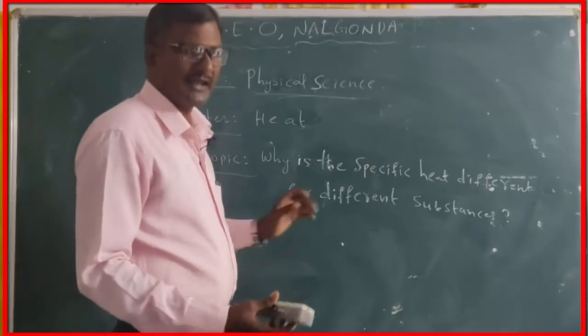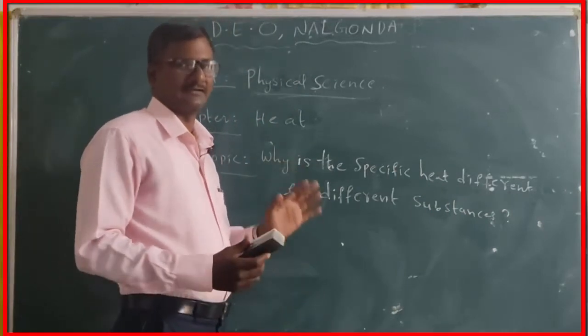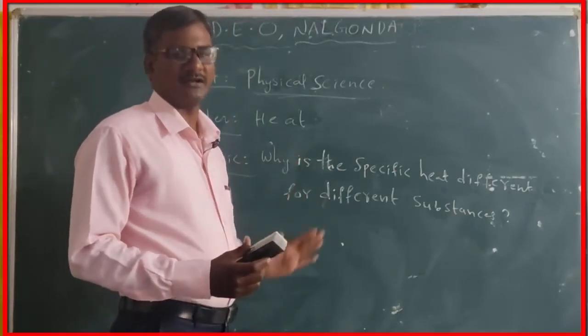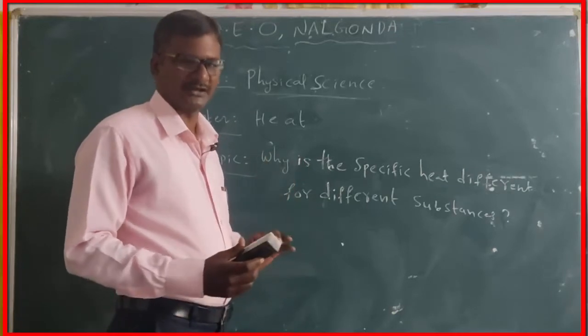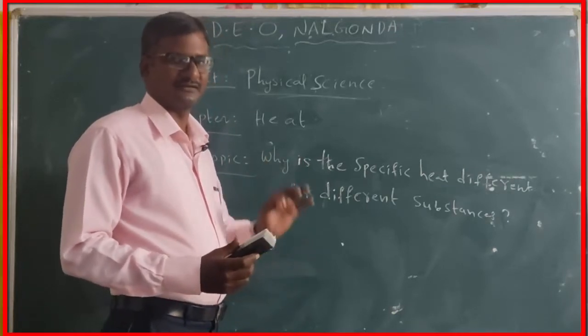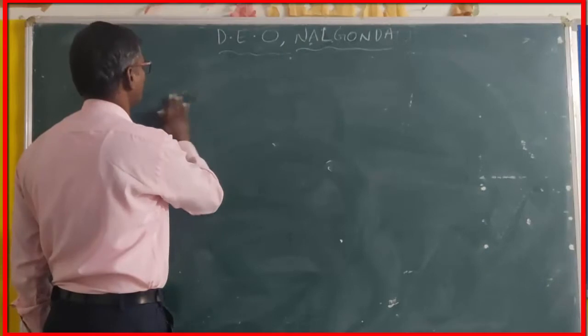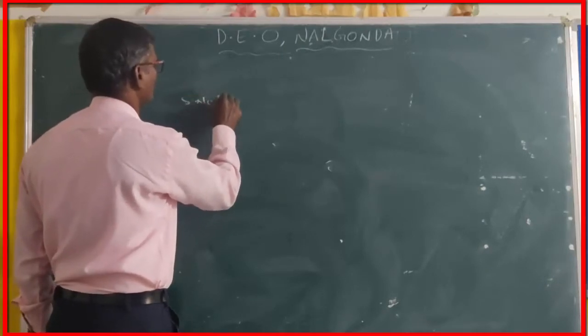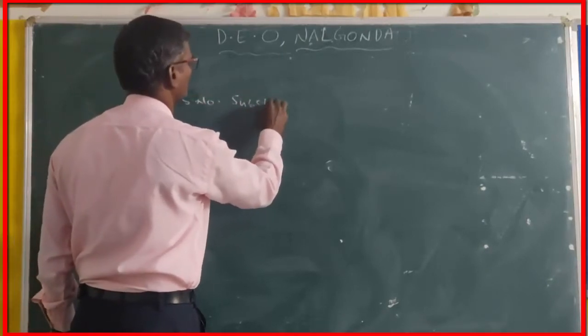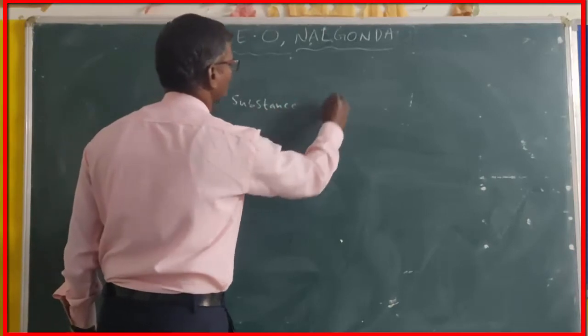Now we have some substances and their specific heats, which are given in the textbook. We will discuss in detail. Substance, specific heat.